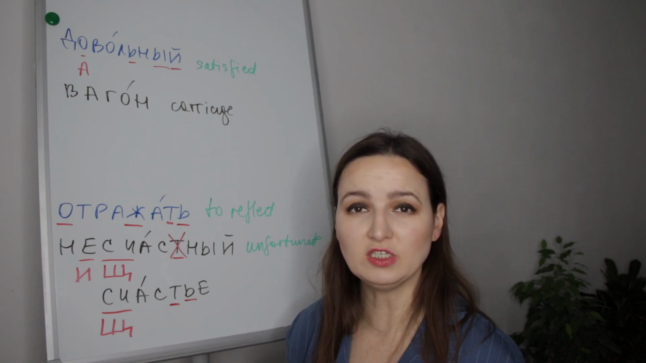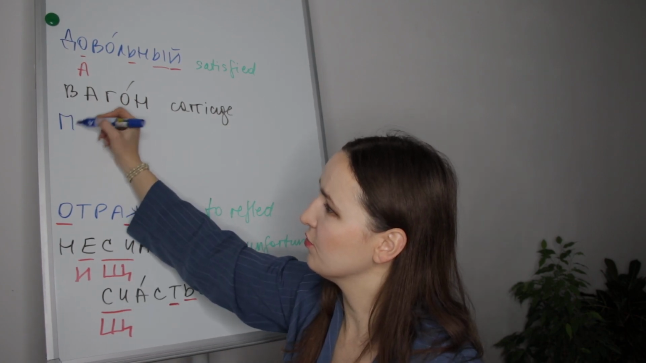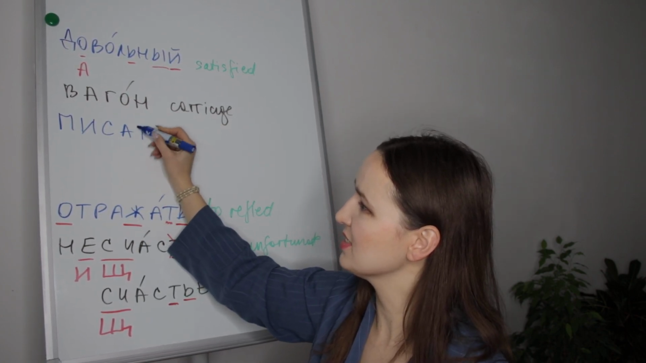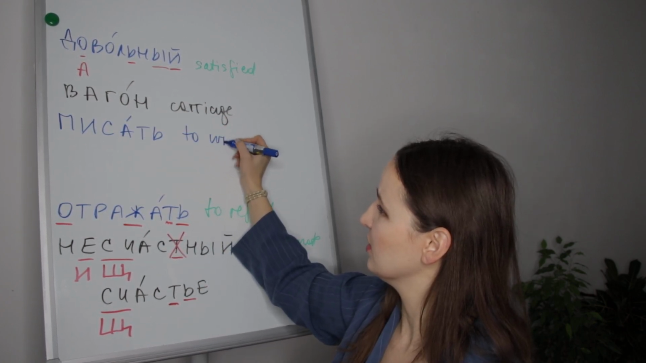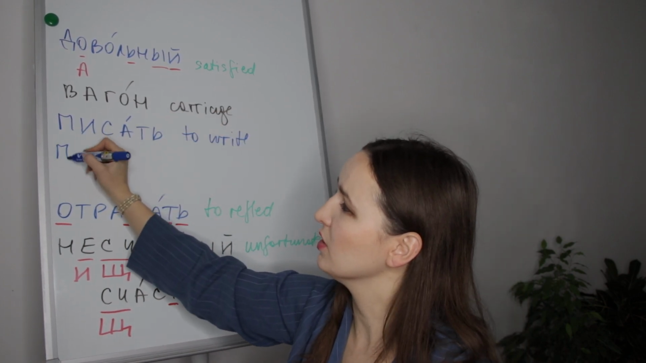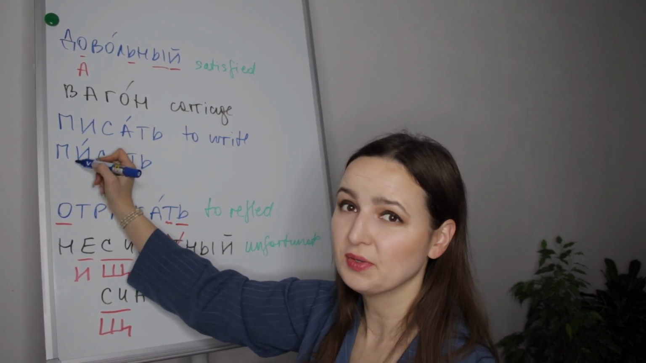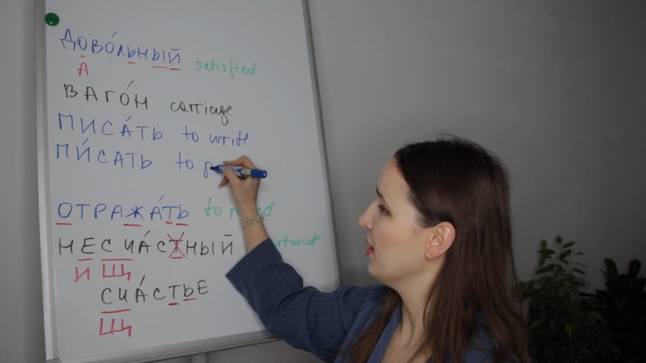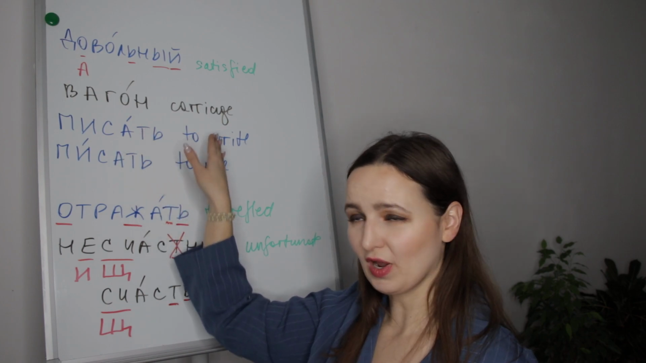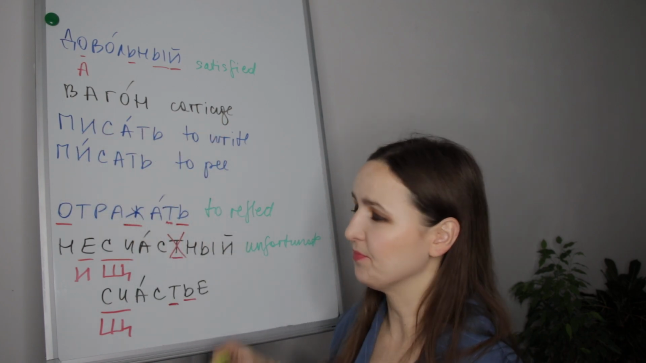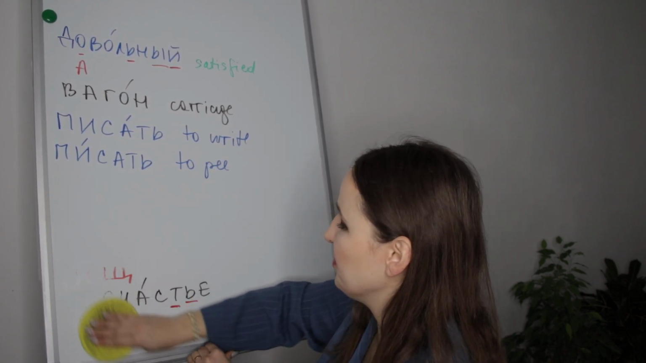In Russian language, it is very important for people to understand you. For example, in the next word, the verb писать, if you stress a, it will mean to write. But if you will say the same word, but you will stress e, it will be писать, to pee. So be careful with the stress. Писать means to write, писать means to pee.